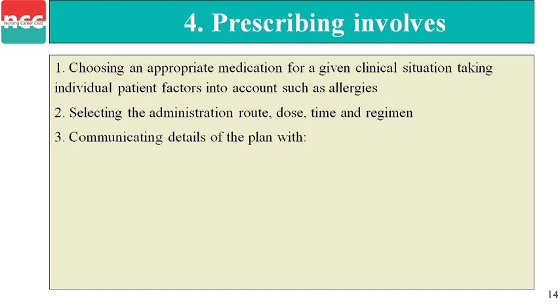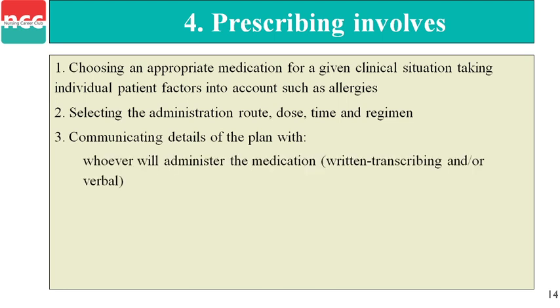Third point is communication of the detail of the plan. If we are planning to give a drug, what things can occur? Whoever will administer the medication, whom the prescribing is done for, in writing, transcription and verbal order, and the patient.